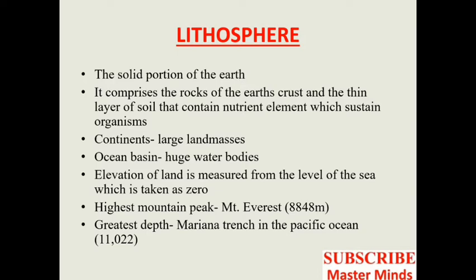And there are two main divisions of the earth's surface. It may be a continent or it may be an ocean basin. The large land masses are known as continents and the huge water bodies are called ocean basins. We have to note that all the oceans of the world are connected with one another. Then the level of seawater remains the same everywhere and the elevation of land is measured from the level of the sea. We consider the level of the sea as 0 and measure the elevation of land from it.